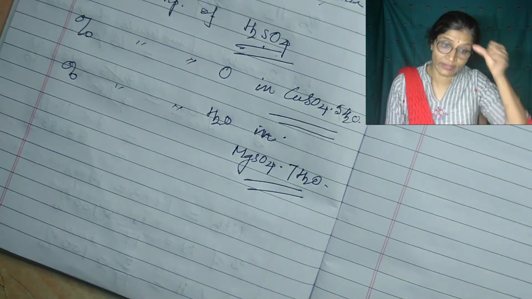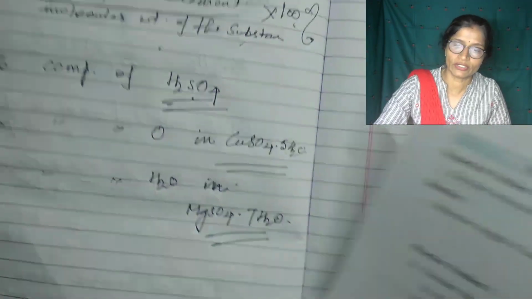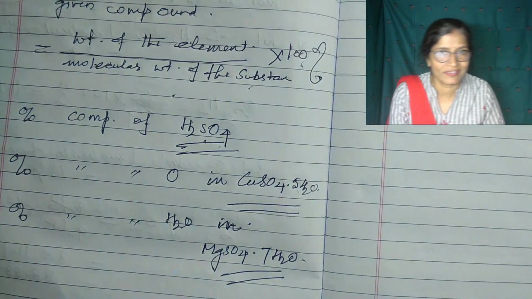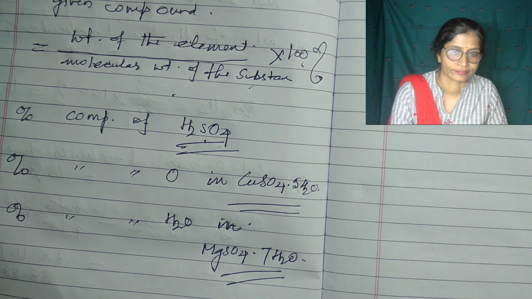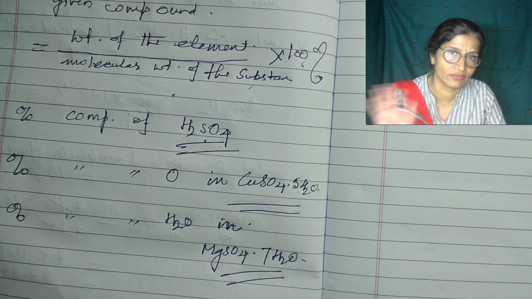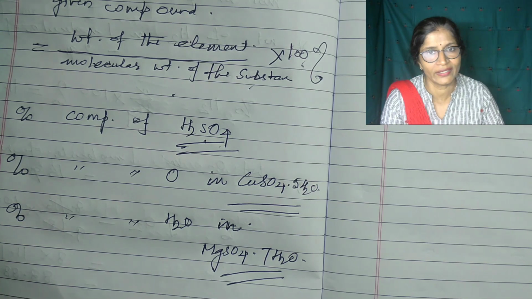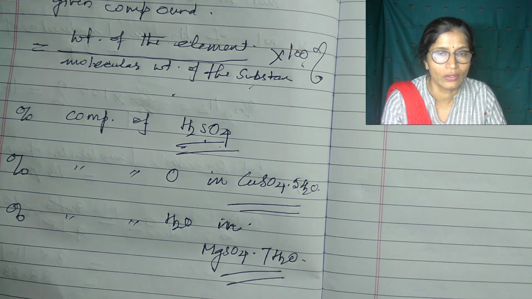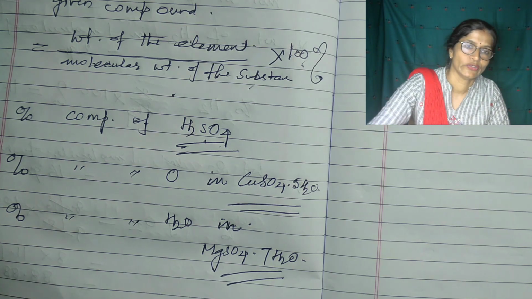Okay, so you can calculate the percentage composition of any element in a particular compound. So this is all about this chapter. The language of chemistry is now completed for class 9 standard. So go through it and practice again and again. Mainly you have to practice how to write the formula, then balancing equations, then finding the molecular weight of the substance and percentage composition. Practice again and again, then whatever problems are there, you can sort them out. Okay, goodbye.